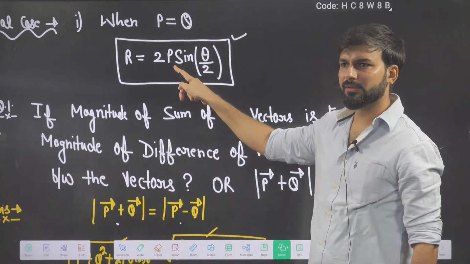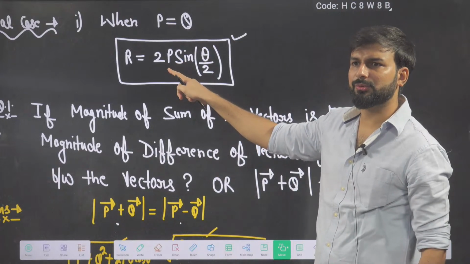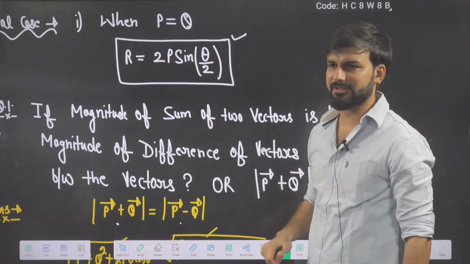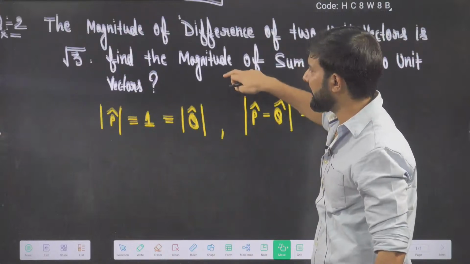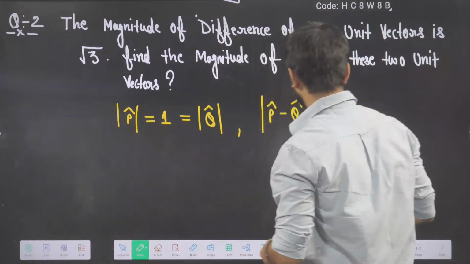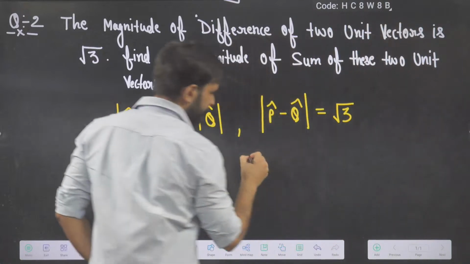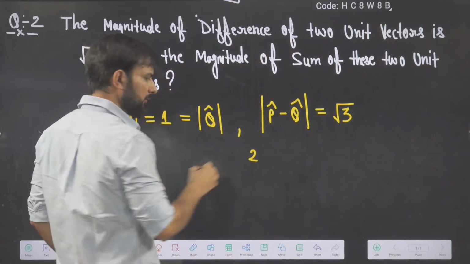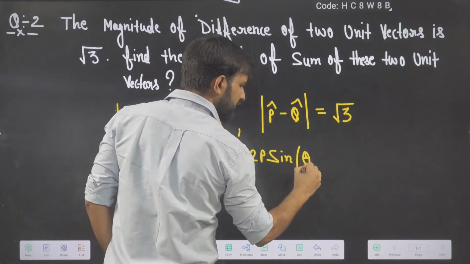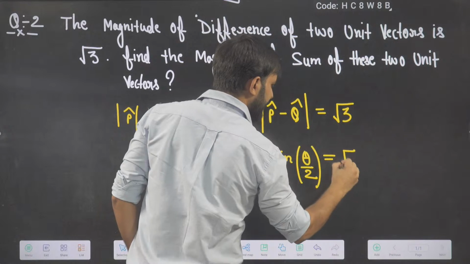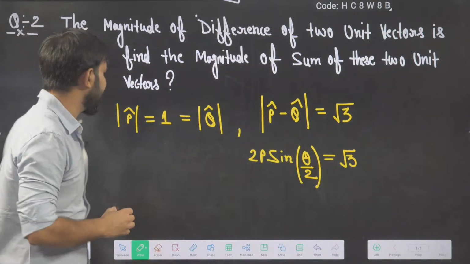For a difference, is this the formula? Two vectors of the same magnitude. This is the magnitude of the difference. So here, beta, what can I do? What is the formula for this? Can I write it like this? 2p sine of theta by 2 is equal to root 3. Can I write that, beta, yes or no?